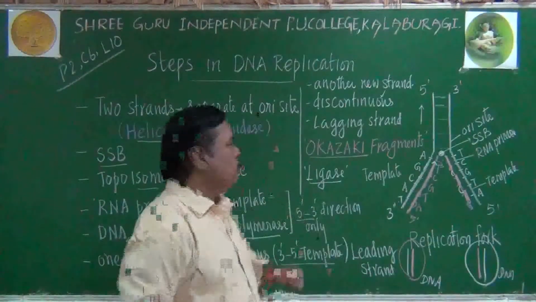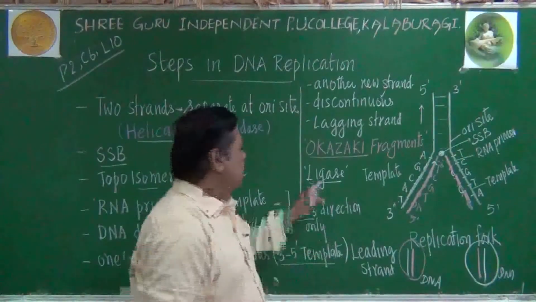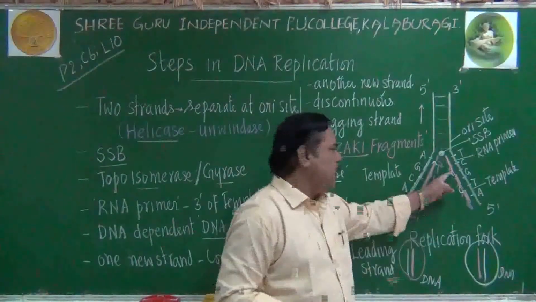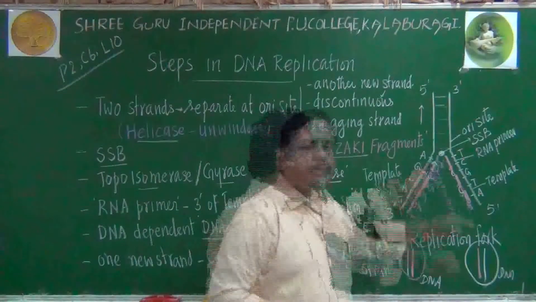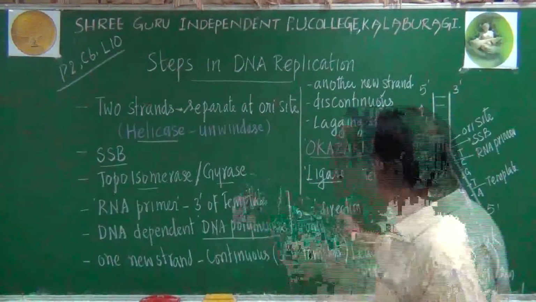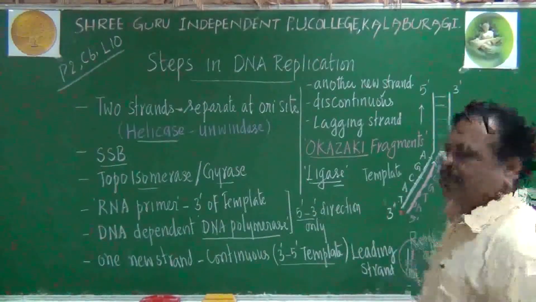I told you about the ligase enzyme playing a very important role. This ligase will join, or ligate, the Okazaki fragments. We will get continuity even in the Okazaki fragments. With this, we are completing the process of replication.